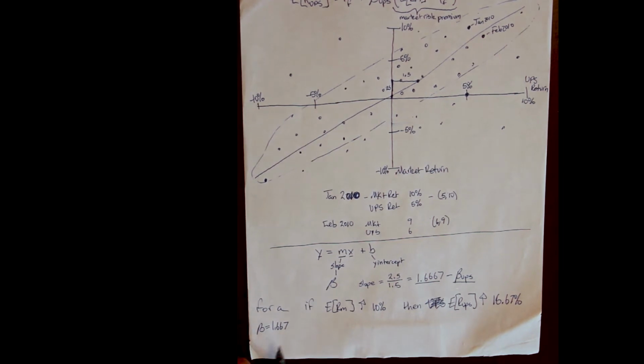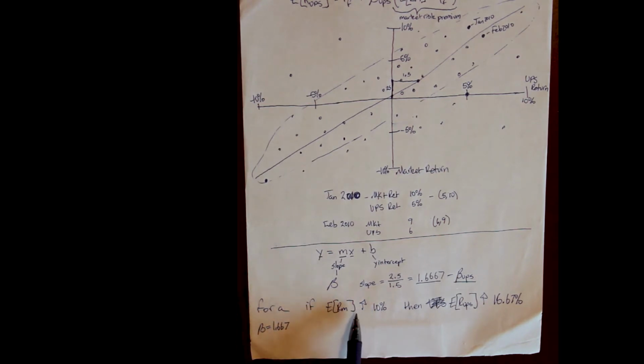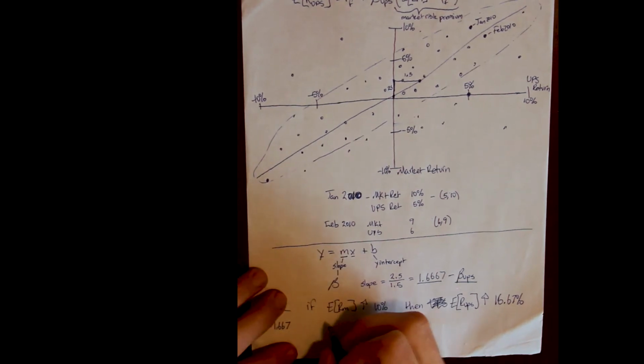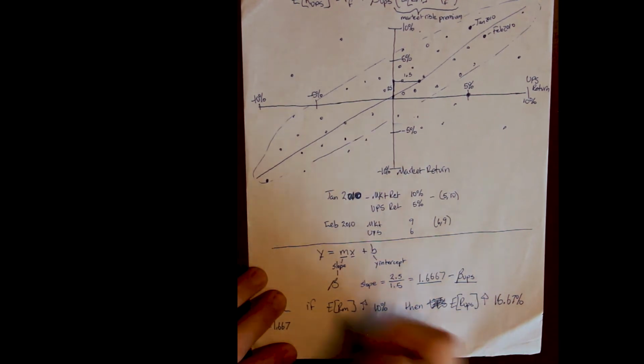Well, if UPS has a beta greater than 1, that means it reacts to this kind of news more significantly than the average firm in the market does. So a beta larger than 1, and here 1.667, means that UPS is going to go up by 16% instead of 10%. UPS has more exposure to systematic risk than the market. Right? And this is true both on the upside and the downside.